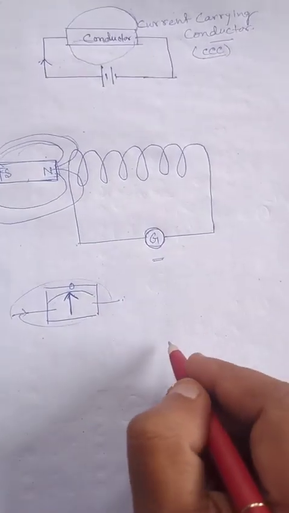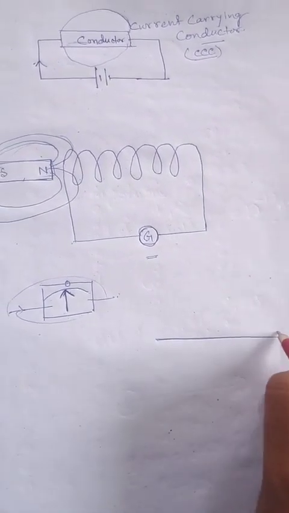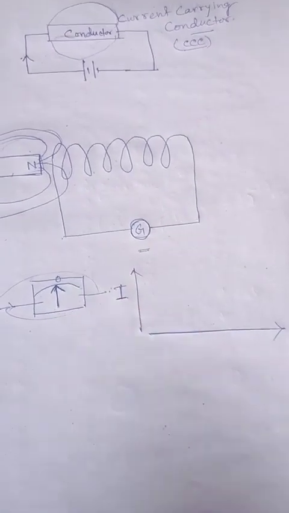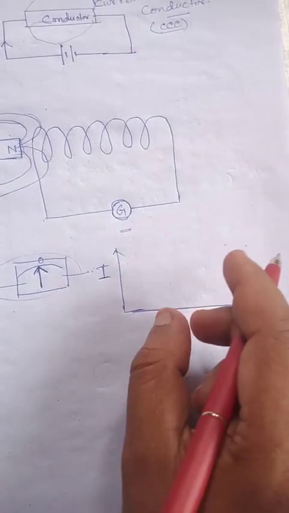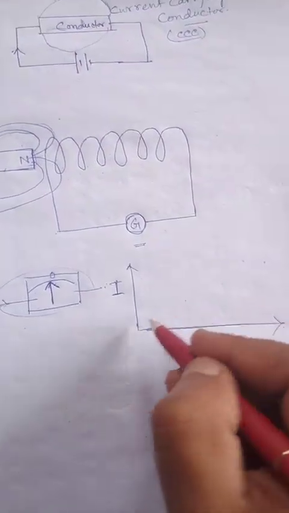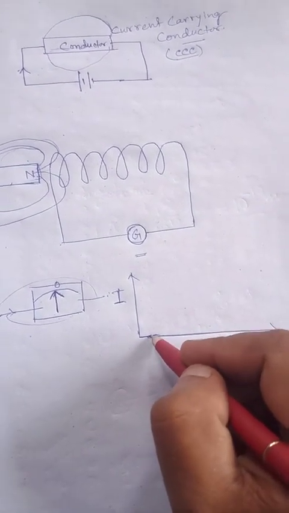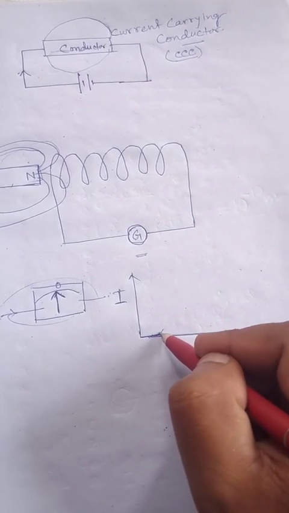That means he plots a graph like this: current on the y-axis, and the distance between the coil and the magnet on the x-axis. He sees that at first, as there is a distance between them, no current flows, and after some time the current increases and the galvanometer shows more deflection.